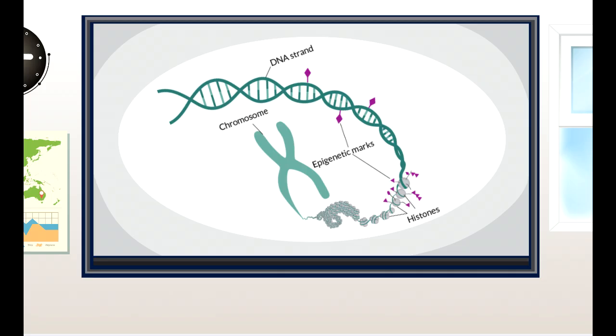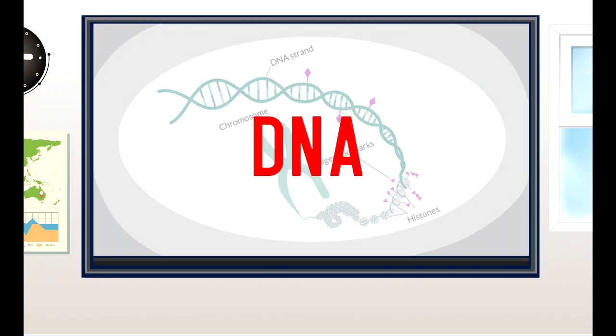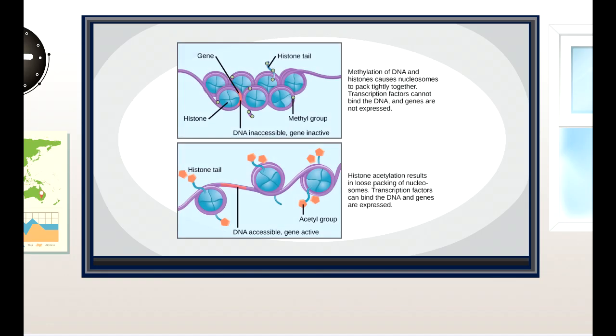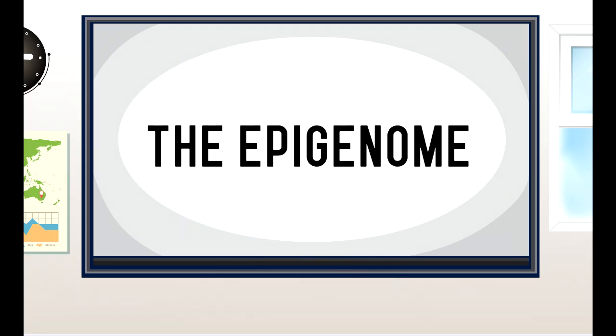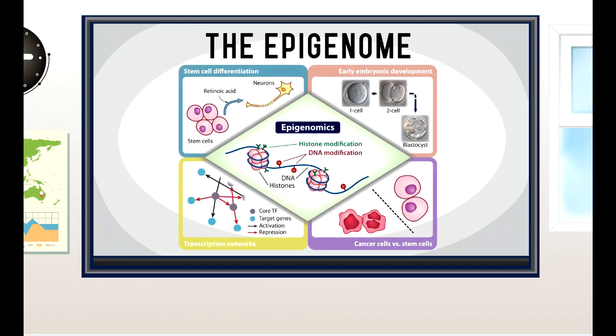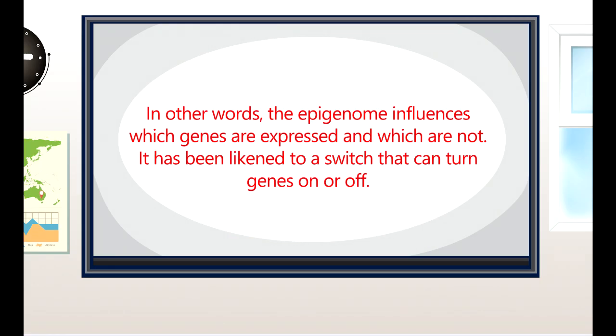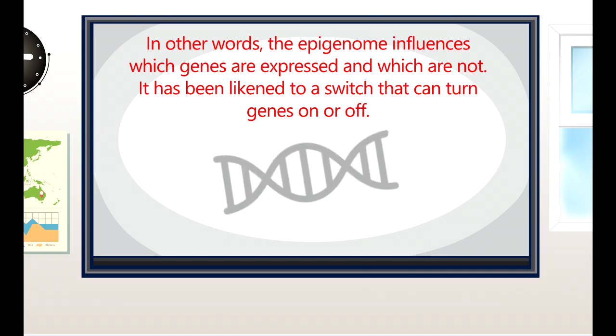The epigenome. You are probably familiar with DNA as the building blocks of our body. However, DNA is just part of the story. DNA is wrapped around a protein called the histone. Both DNA and the histone are covered by chemical tags known as the epigenome. The epigenome shapes the physical structure of the genome by wrapping tightly around inactive genes, making them unreadable. It also relaxes active genes, making them easily accessible. In other words, the epigenome influences which genes are expressed and which are not. It has been likened to a switch that can turn genes on or off.